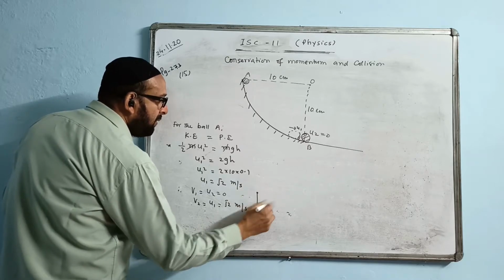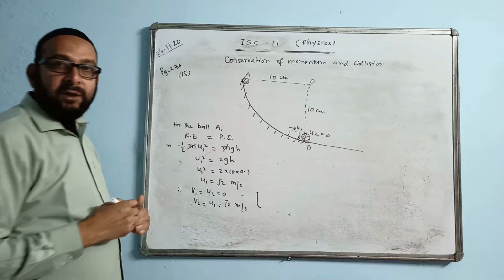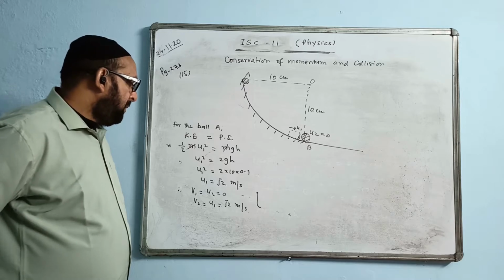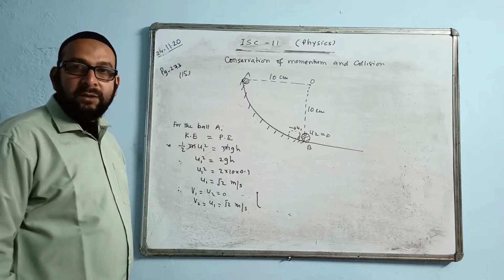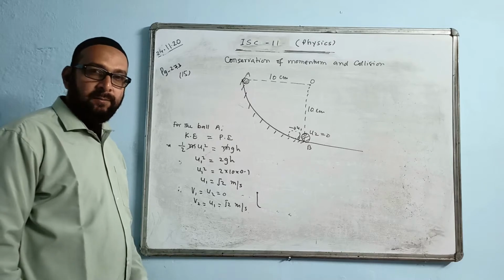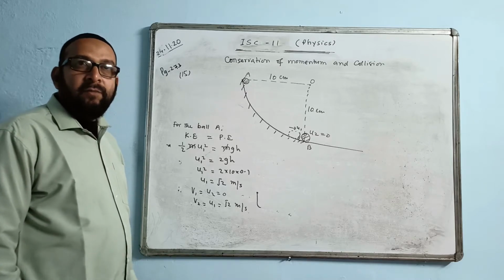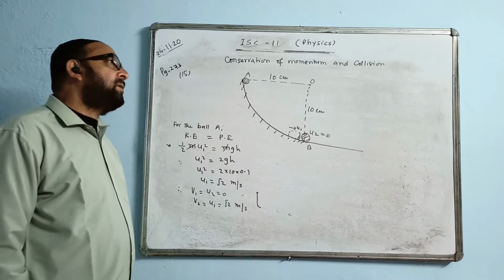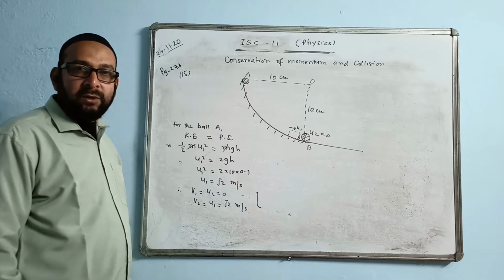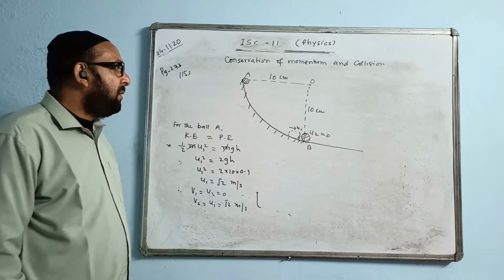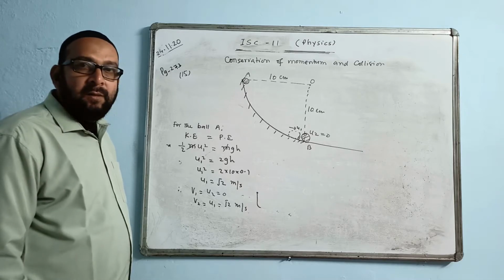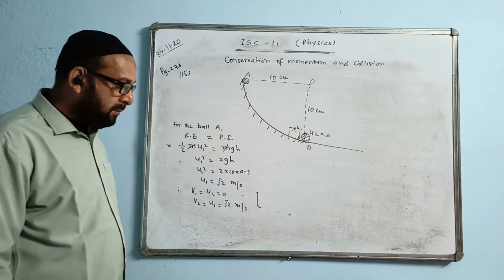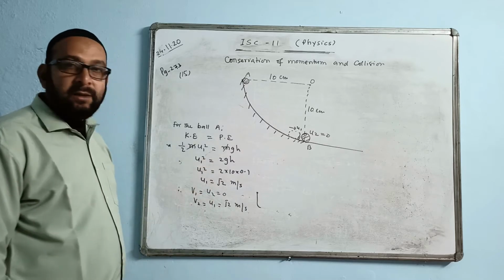You can make a note here. Since in elastic collision, velocities of the bodies are interchanged after collision, if they have equal mass. Since masses are equal, that's why the velocities are interchanged.